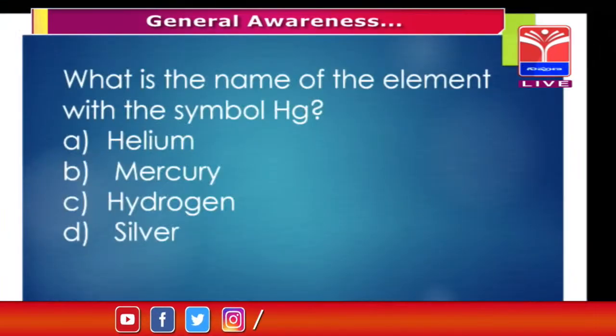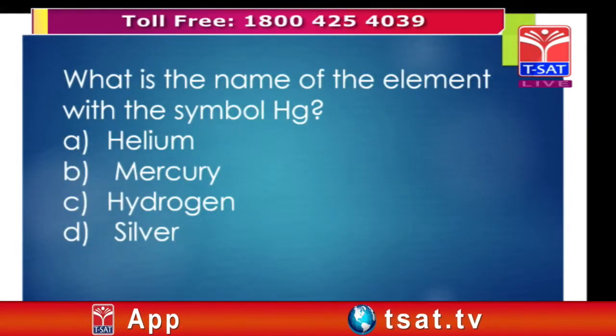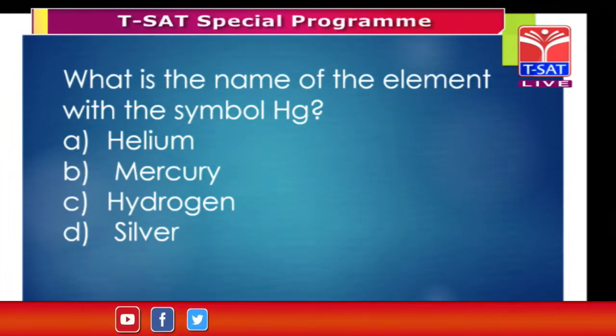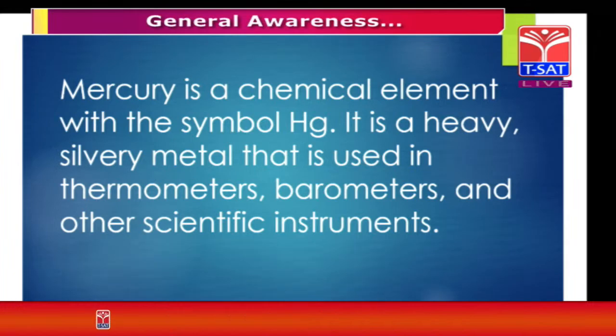So Suseela madam, which option are you going to opt for? Sir, you already told the answer. What is the name of the element with this symbol? Helium is He, hydrogen is only H, and silver is Ag. Mercury is a chemical element with the symbol Hg, and it is the heaviest metal, a silvery metal used in thermometers, barometers, and scientific instruments. I would go for mercury, sir.